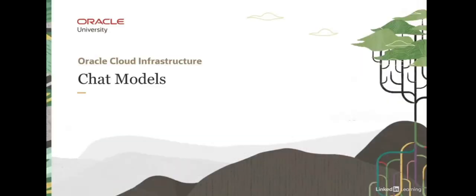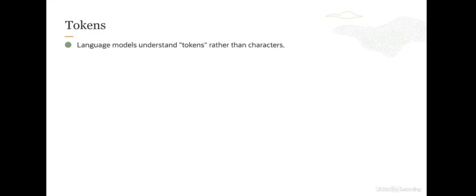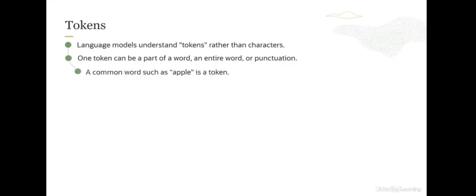Welcome to this lesson on chat models available in the OCI Generative AI service. Before we dive deeper, let us look at tokens first. Large language models understand tokens rather than characters. One token can be part of a word, an entire word, or even a punctuation symbol. A common word such as apple is a token. A word such as friendship is made up of two tokens, friend and ship.